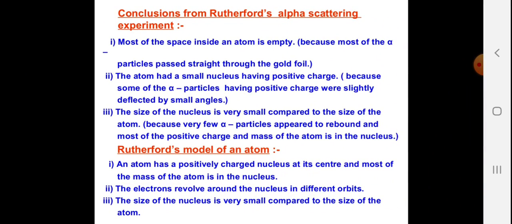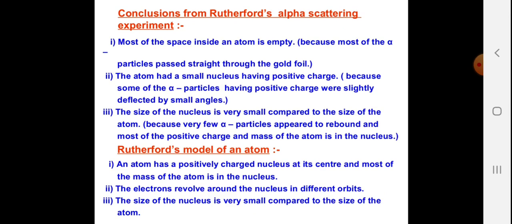Conclusions from Rutherford's alpha scattering experiment. Most of the space inside an atom is empty because most of the alpha particles pass straight through the gold foil. The atom has a small nucleus having positive charge because some of the alpha particles, having positive charge, were slightly deflected at small angles. The size of the nucleus is very small compared to the size of an atom because very few alpha particles appear to rebound or deflect back, and most of the positive charge and mass of the atom is in the nucleus.